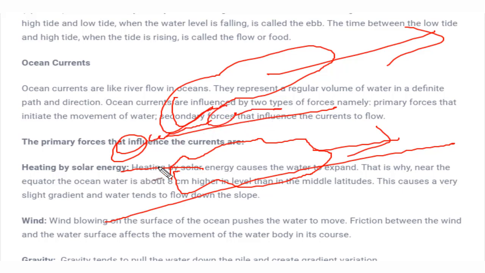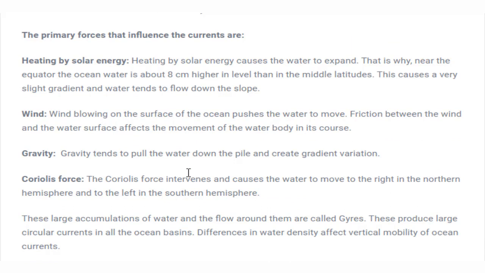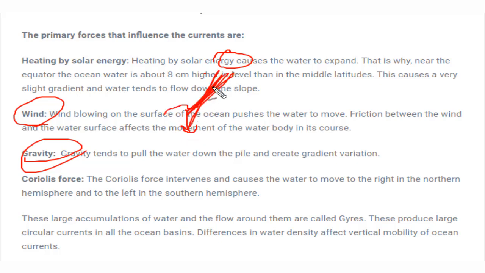There are several factors responsible for the movement of these currents. Those are heating by solar energy; wind, which carries the ocean current in a certain direction; and gravity, with the gravity of the moon and sun pulling the water, so there are push and pull factors responsible for the movement of ocean currents. Next is the Coriolis effect.